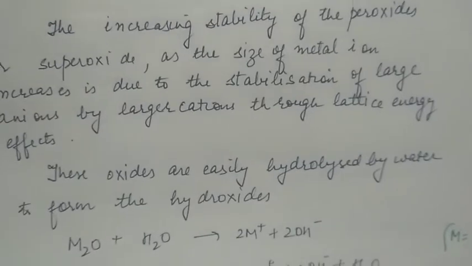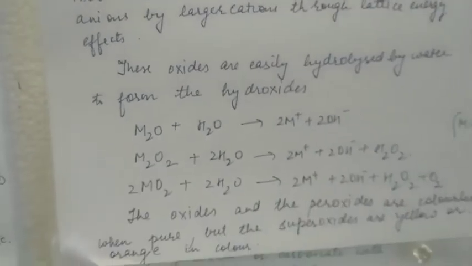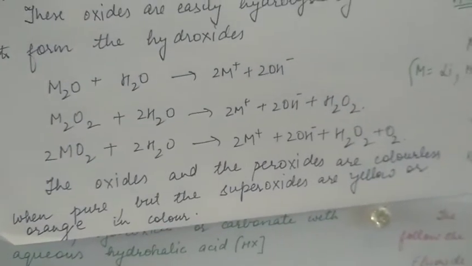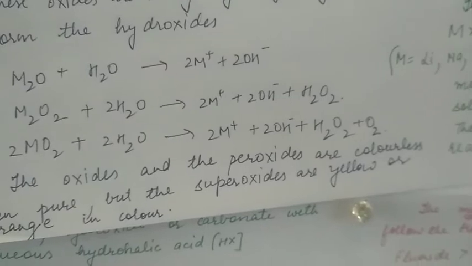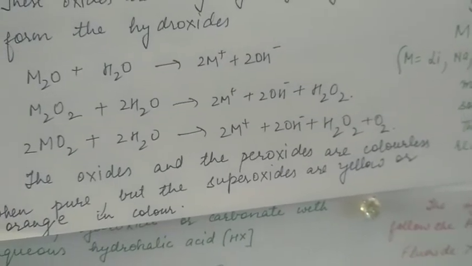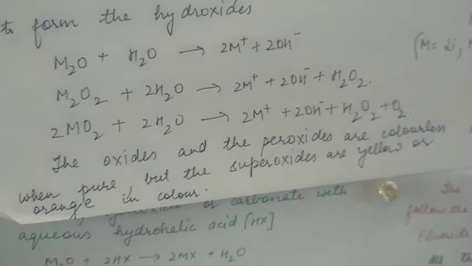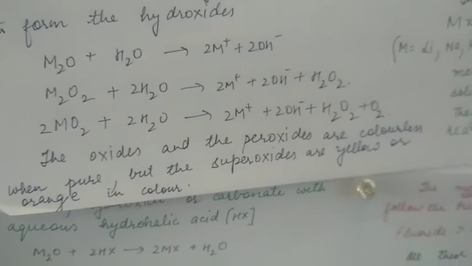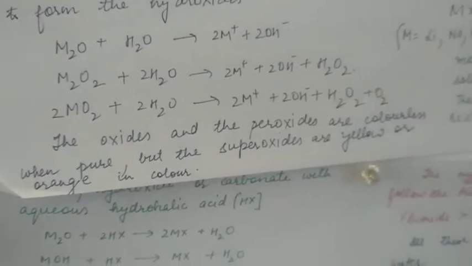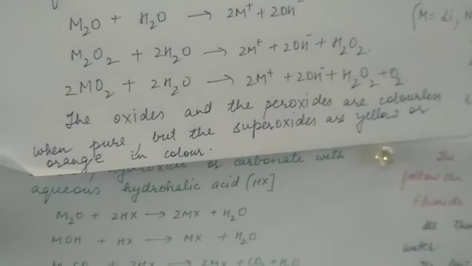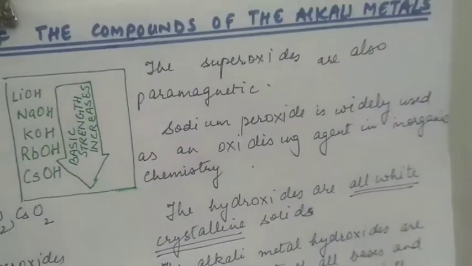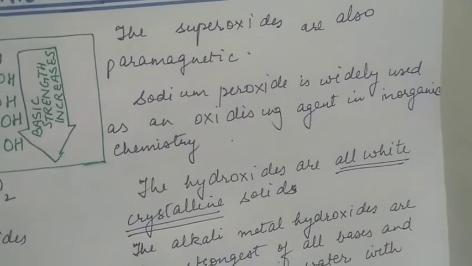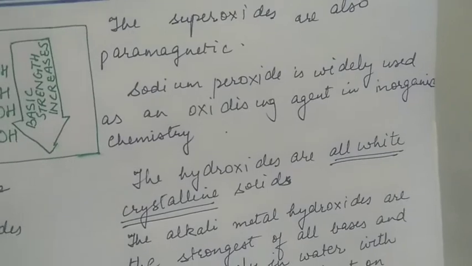These oxides are easily hydrolyzed by water to form hydroxides. Metal oxide, metal peroxide, and superoxide all dissolve in water, forming metal hydroxides. In case of peroxide, hydrogen peroxide is formed. In case of superoxide, hydrogen peroxide and oxygen are formed. The oxides and the peroxides are colorless when pure, but the superoxides are yellow or orange in color. The superoxides are also paramagnetic. Sodium peroxide is widely used as an oxidizing agent in inorganic chemistry.